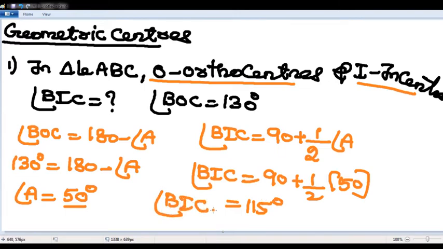O is the orthocenter, I is the incenter. So if O is the orthocenter, angle BOC is given by 180 minus angle A.